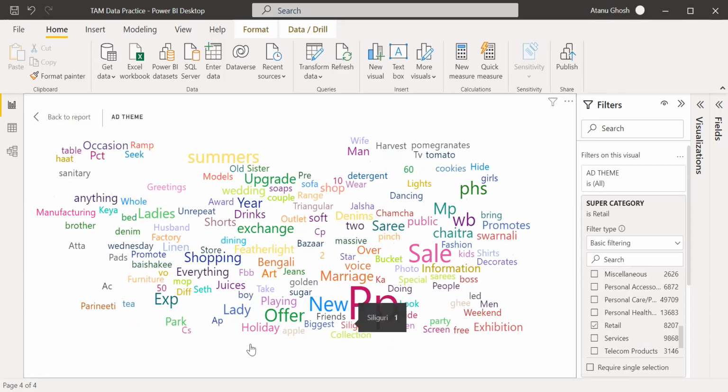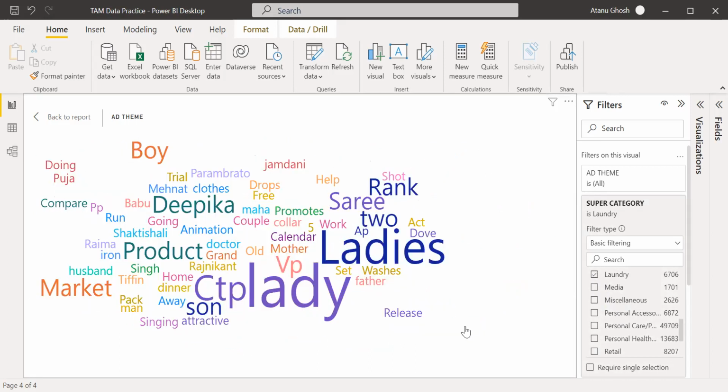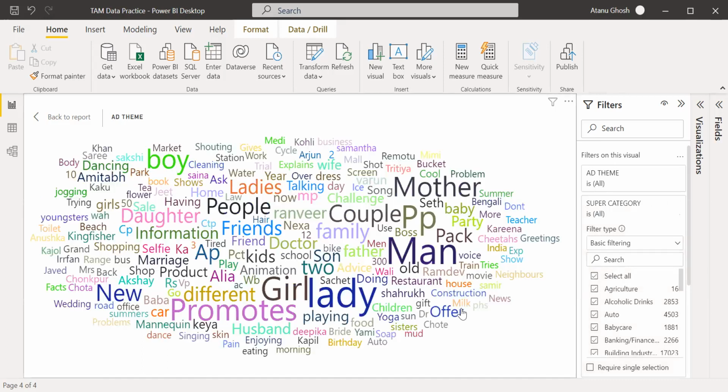I don't know what PP is, playing, offer, WP, sale. So retail is focusing on these kinds of things: upgrades, summers. If you go to laundry, lady, doctor, Rajnikant, market, doing puja, Jamdani, there's something to do with laundry. Very interesting. But how do we actually utilize this information?